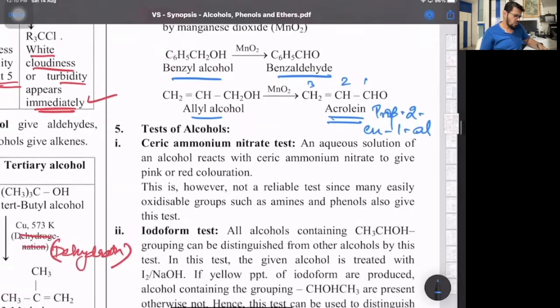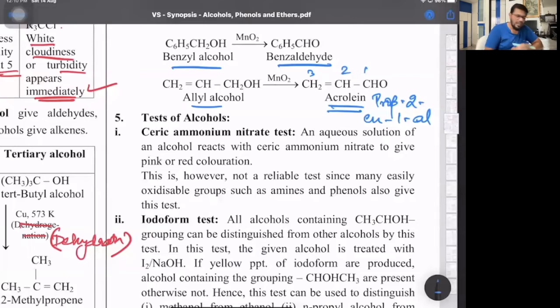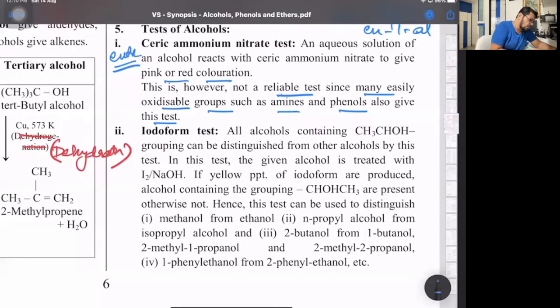Then test for alcohols. One is ceric ammonium nitrate. This is basically an extra test where ceric, cerium, we have done. That's basically the first lanthanoid. An aqueous solution of ceric ammonium nitrate gives pink or red color, but it's not a reliable test. Is this clear? Many easily oxidizable groups such as amines and phenol also give this test. That's why in the books we don't have ceric ammonium nitrate. Okay. Yes, that's a very important one to talk.